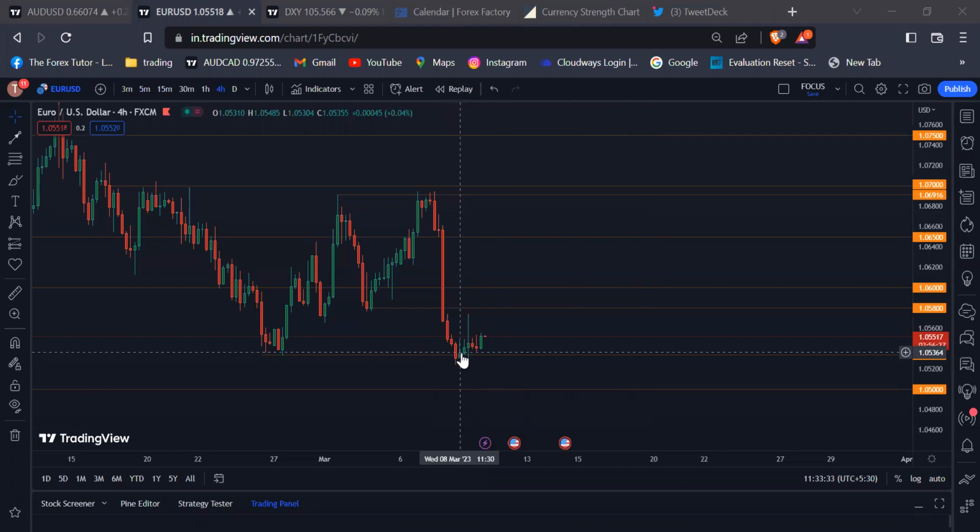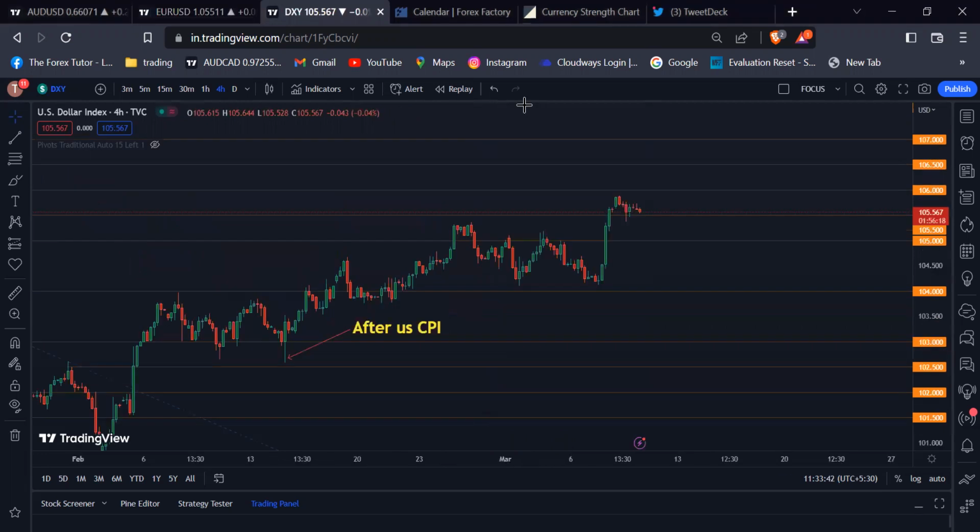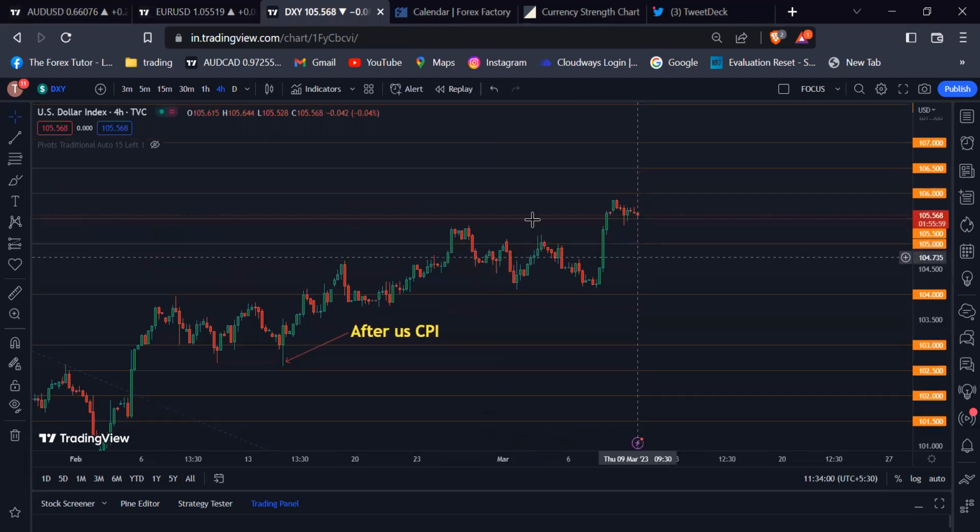1.05340 psychological number. After respecting this level, there is some pullback happening right now in the Euro USD. If you look at the dollar index right now, the dollar index broke above the 105.500 psychological level and respected the 106.00 psychological level. After respecting this level, we will see some sideways momentum happening right now in the dollar index.